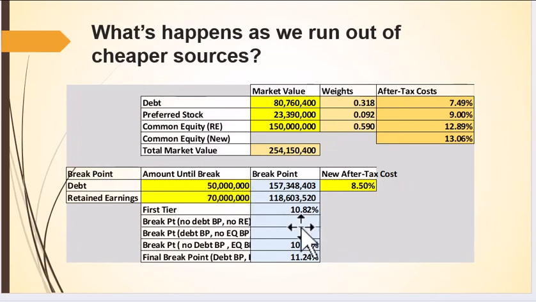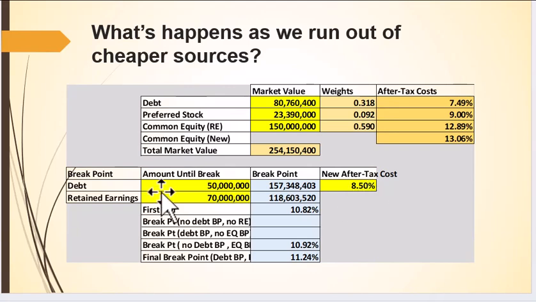But we could actually add what we refer to as breakpoints. When will the cost of financing go up? Let's say we talk to our bondholders, our investment bankers. They say, look, you can get $50 million, but after $50 million of debt, the cost is going to go up from 7.5% to 8.5%.